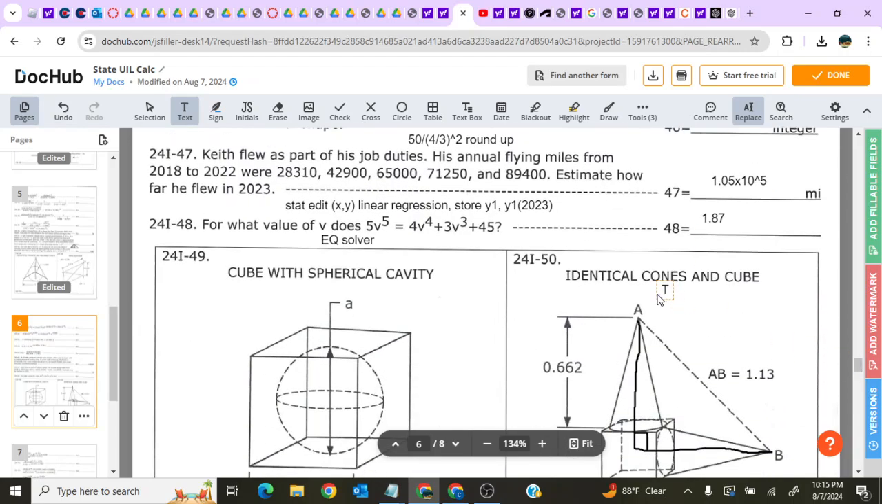48. For what value of v does 5v to the power of 5, and so on. 48 is always easy. Plug it into the EQ solver, get your answer. This is a problem where you don't have to worry about your guess because the function is basically always continuous. If you do that, you get a value of 1.87.